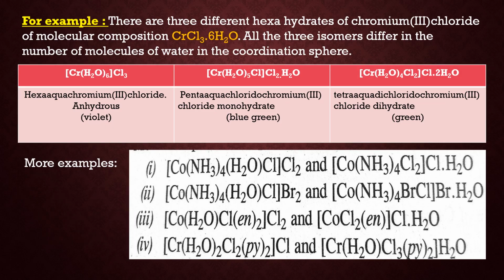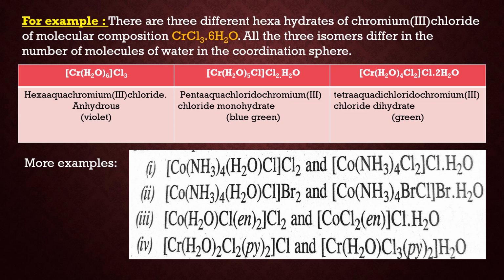For example, there are three different hexahydrates of chromium third chloride of molecular composition CrCl3.6H2O. Now in all three isomers, they differ in the number of water molecules present in the coordination sphere and present as water of crystallization. Now the first isomer is hexaquachromium chloride. Now it is anhydrous and violet in color, which means all 6 water molecules are present as ligand and no water is present as water of crystallization.